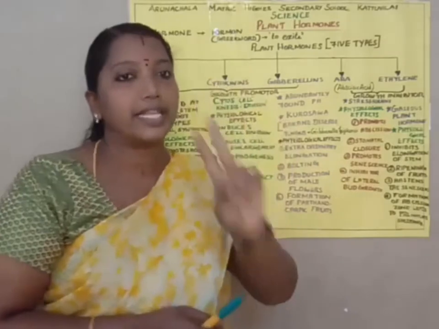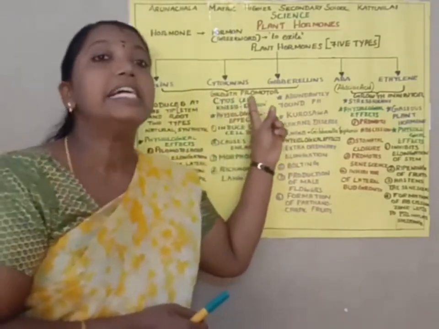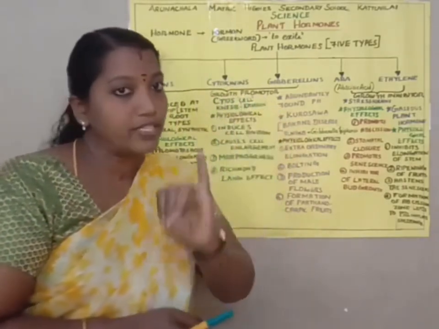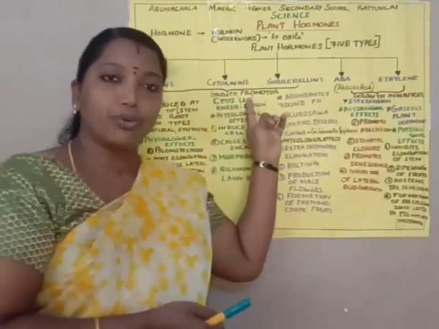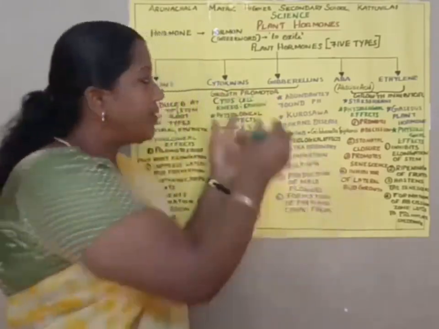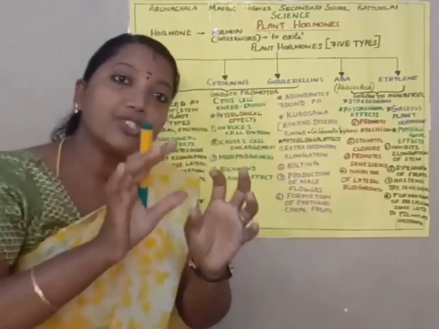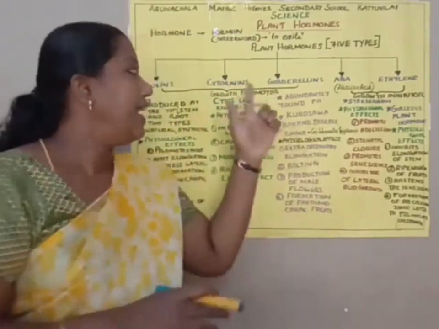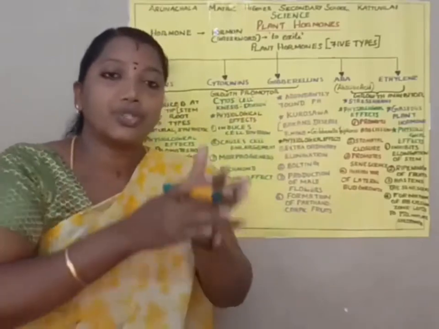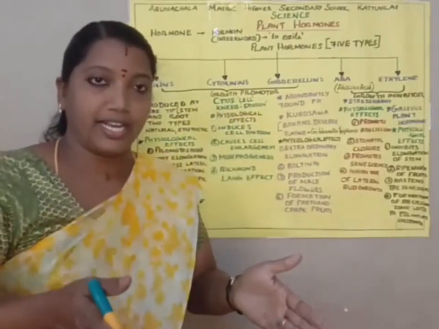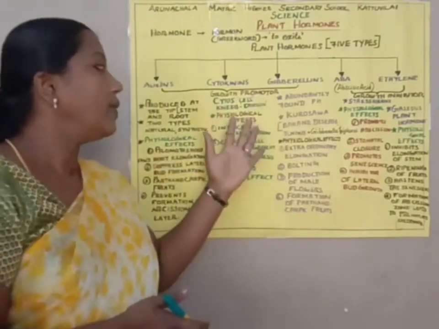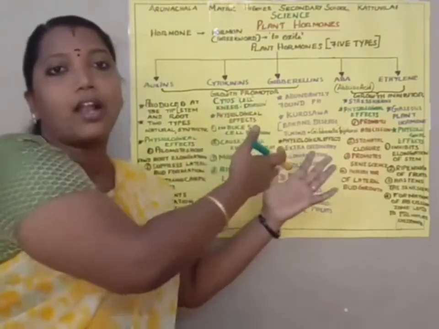Did you understand, students? Next we are going to learn about the second hormone, which is called cytokinin. The first hormone is auxins. The second hormone is cytokinins. As we know, cyto means related to the cell and kinesis means division. So this hormone helps to promote cell division.